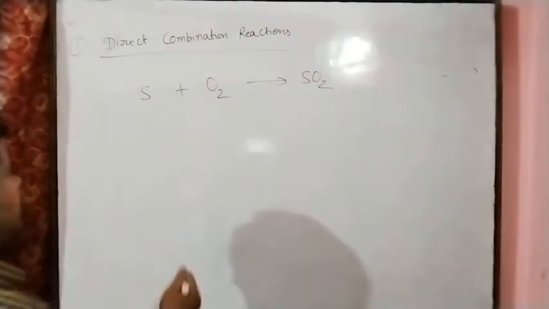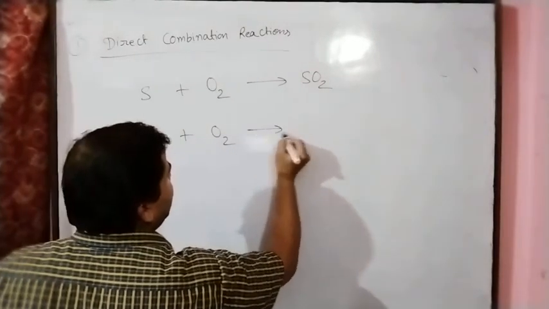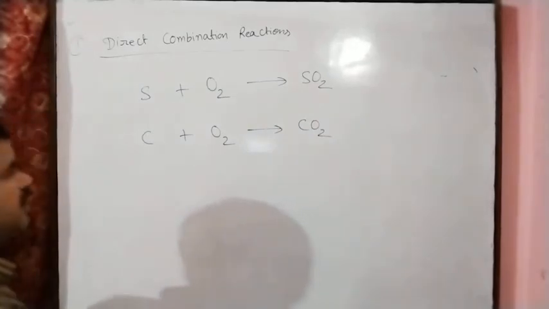In the same manner, carbon, which is a non-metal, reacts with oxygen and we get carbon dioxide. This is oxidation of carbon.